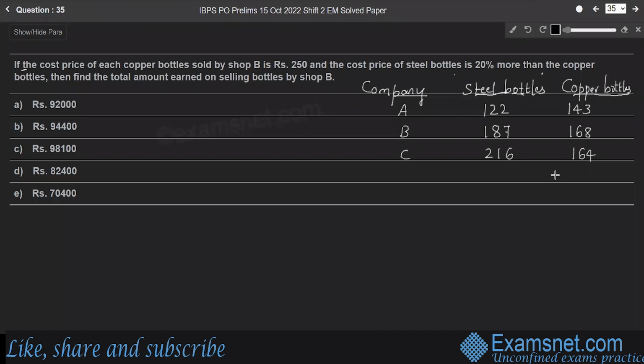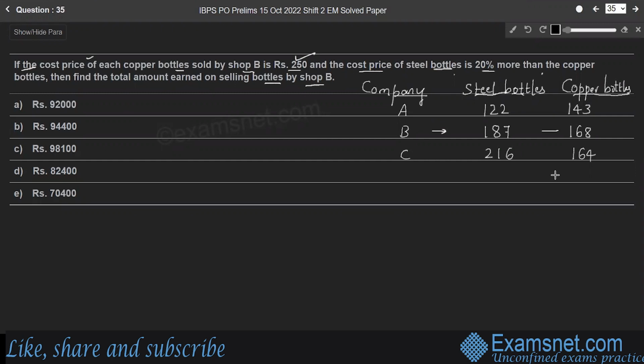Question 35. If the cost price of each copper bottle sold by shop B is 250 rupees and the cost price of steel bottles is 20% more than the copper bottles, then find the total amount earned on selling bottles by shop B. Shop B sells each copper bottle for 250 rupees.